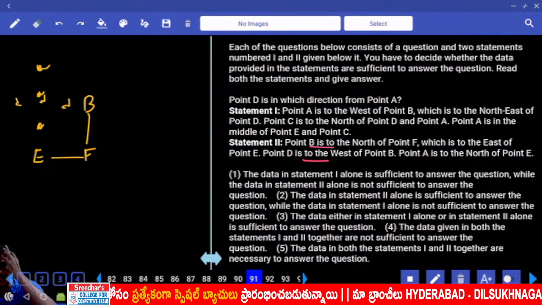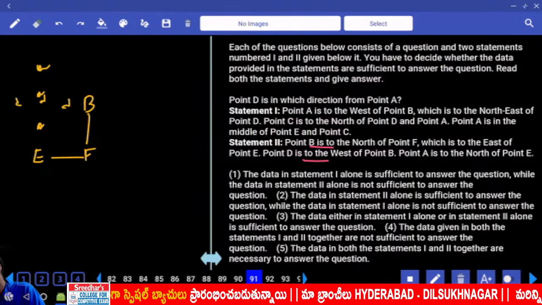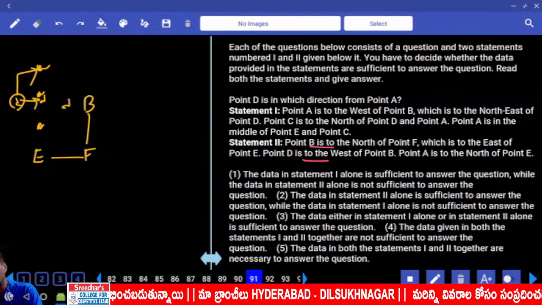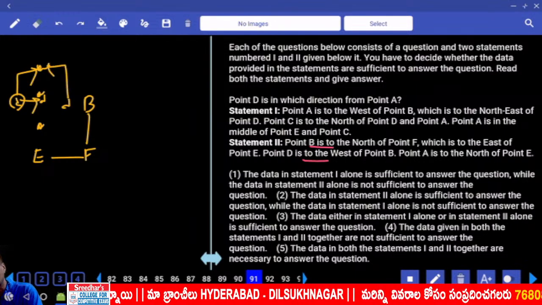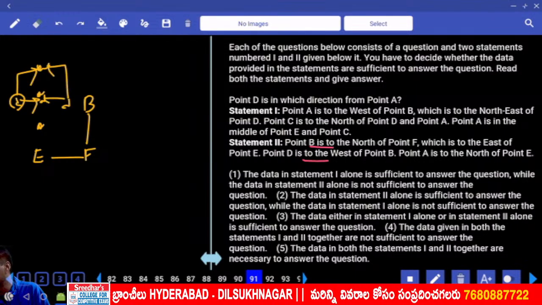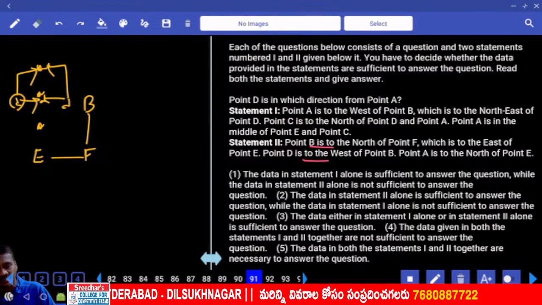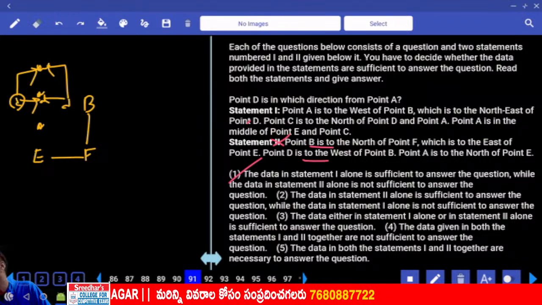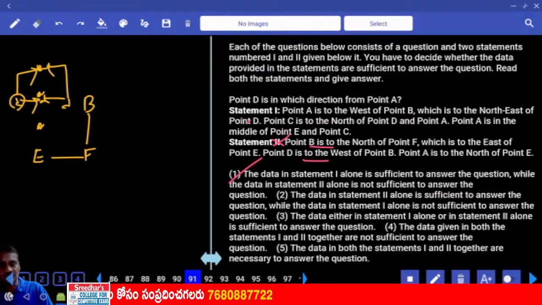And the direction of D and A cannot be identified. Clear? If D is south, A can be northeast or east. If D is south, northwest or west. And these are the different answers we are getting for A. Hence 2 alone is not sufficient, 1 alone. Choice 1, question number 91. And this again, first priority. The next one, 92 onwards.